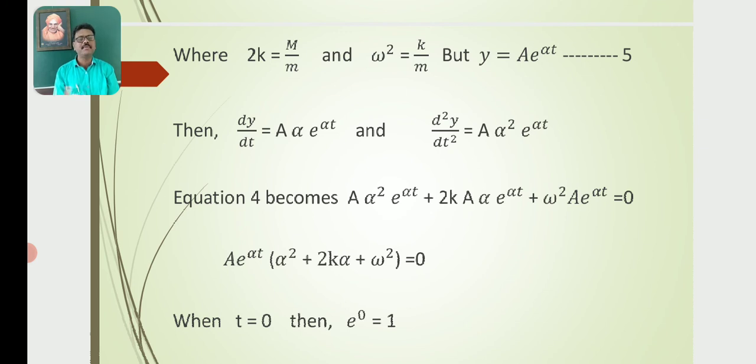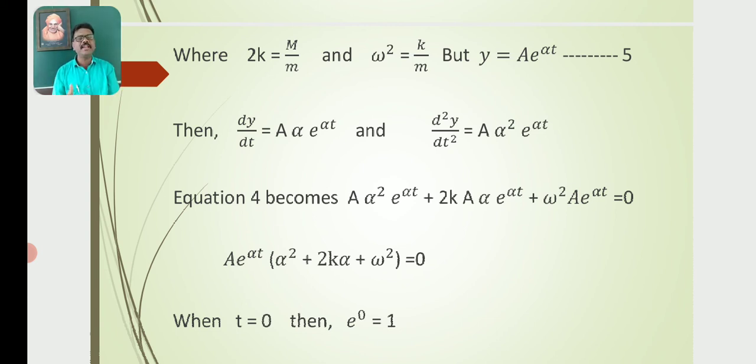Then equation 4 becomes aα² e^(αt) + 2k aα e^(αt) + ω² a e^(αt) = 0, where a e^(αt) can be taken as the common factor.